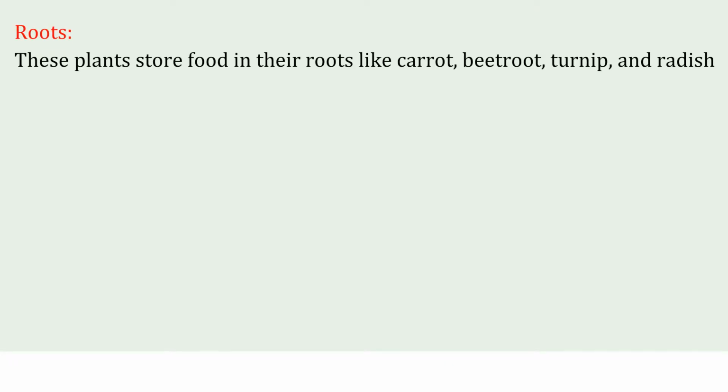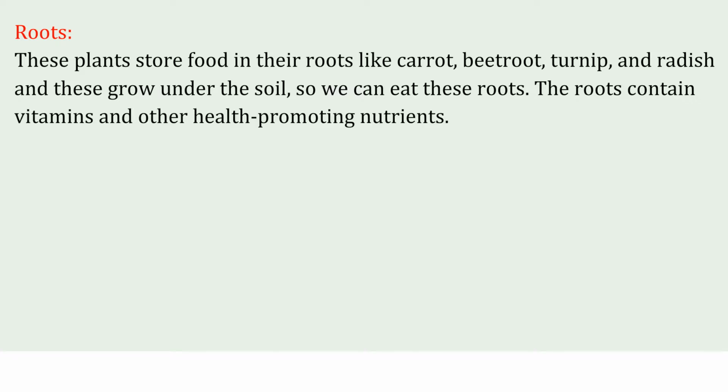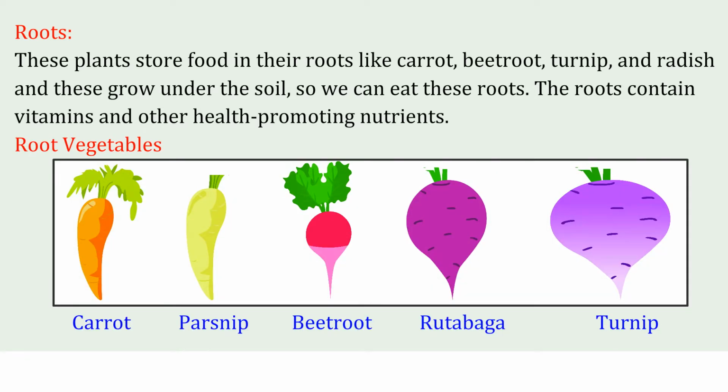Roots. These plants store food in their roots, like carrot, beetroot, turnip, and radish. These grow under the soil, so we can eat these roots. The roots contain vitamins and other health-promoting nutrients. Root vegetables: carrot, parsnip, beetroot, rutabaga, turnip.